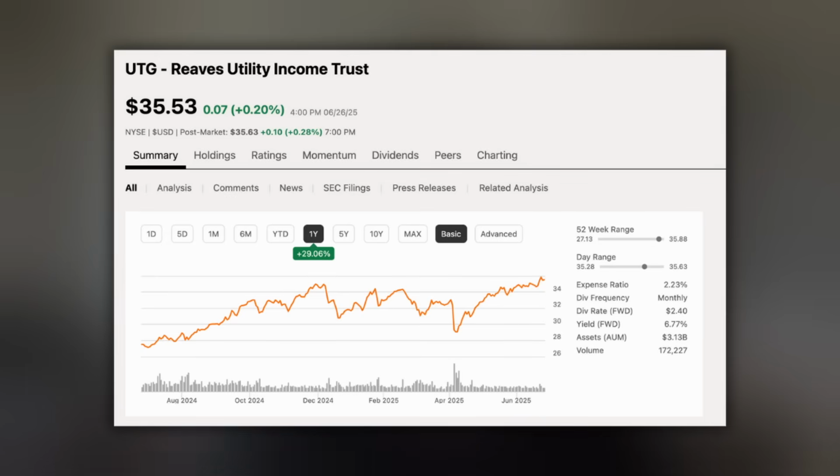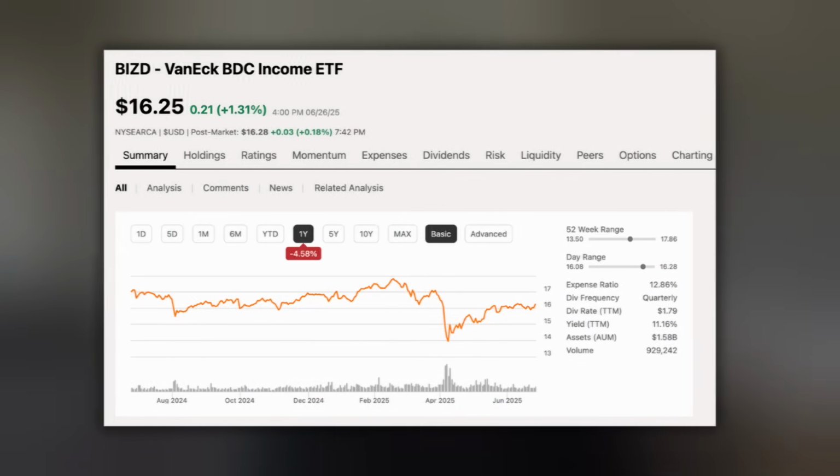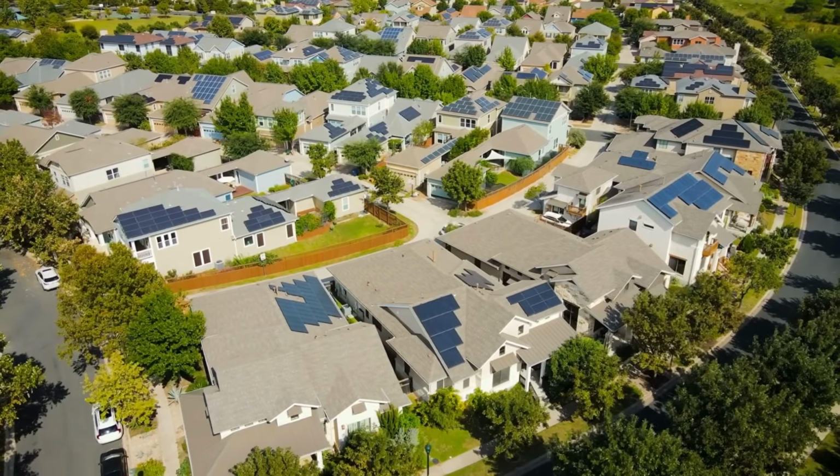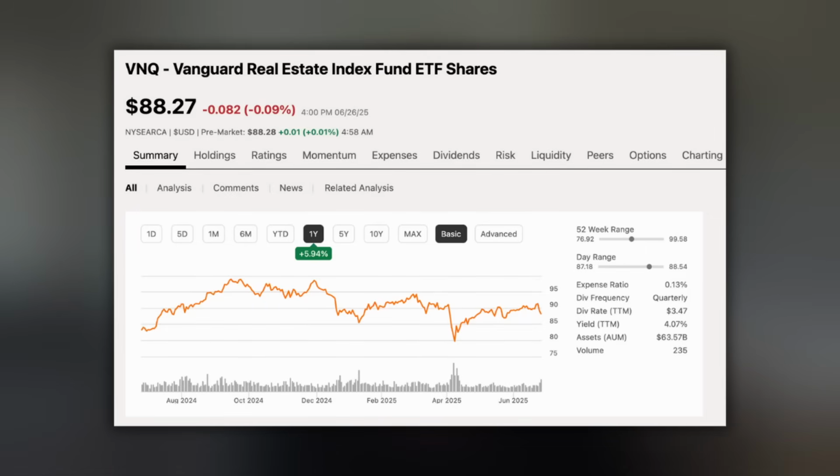Then there is another option: you can get more exposure to the infrastructure and utility space, which is also lacking in SCHD's portfolio, with funds like the Reaves Utility Income CEF, ticker symbol UTG. That's another popular one. You can also get exposure to the BDC space through various BDC ETFs, such as BIZD, which is one that's popular, and certainly REITs are also largely lacking in SCHD's portfolio, with funds like the Vanguard REIT ETF, VNQ, out there that can fill that void. So there are a lot of options.